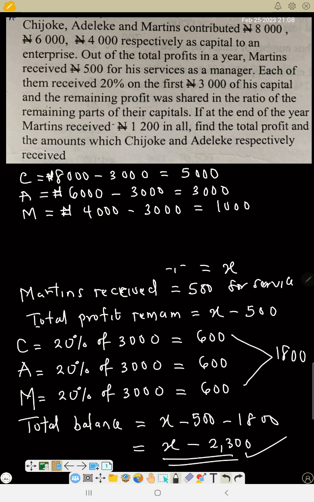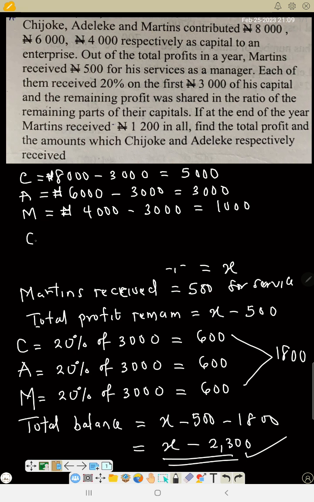So to get this part very well, read again. Each of them received 20% on the first 3,000 of his capital. That means the 20% is just for the first 3,000 of the capitals they put in. Now they say the remaining profit was shared in the ratio of the remaining part of their capitals. We have removed 3,000 first. So if you remove 3,000 from their capitals, then it remains this. Now put their capitals in ratio.